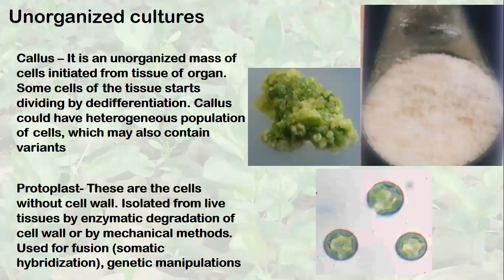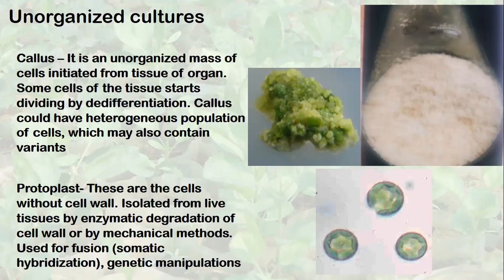That is why probably people continue to call it an undifferentiated or de-differentiated mass of cells. Callus could have a heterogeneous population of cells, so we cannot call it an undifferentiated mass of cells, a population which may also contain variants.